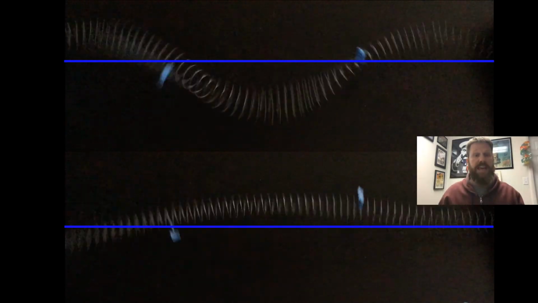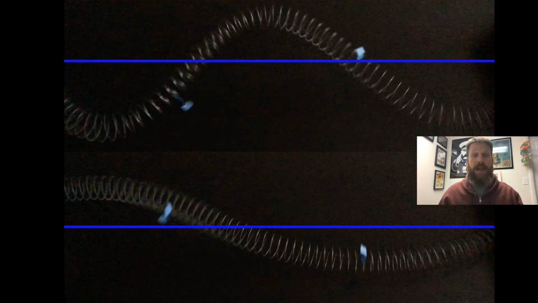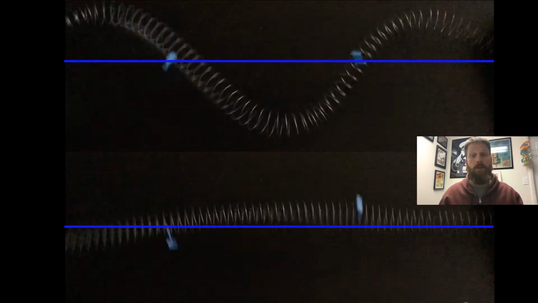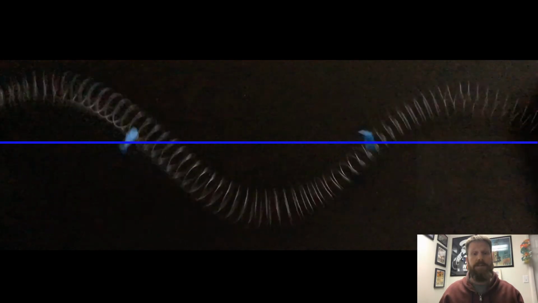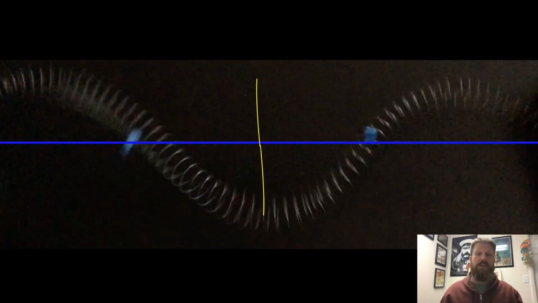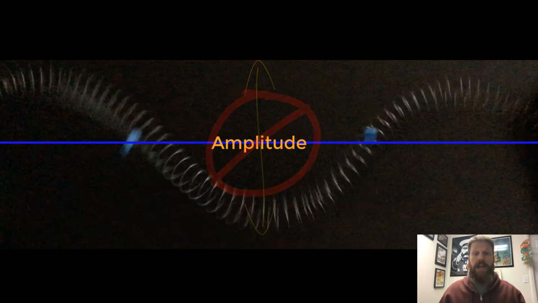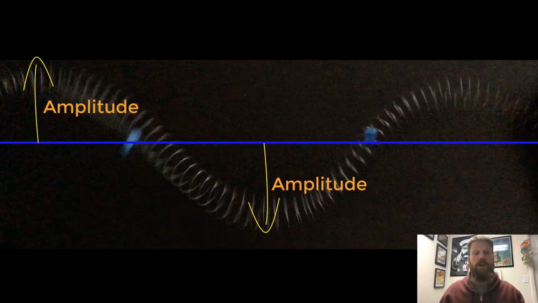The waves at the top of the screen have a larger amplitude than the waves at the bottom of the screen. Therefore, the waves at the top of the screen are transferring more energy. A common mistake made by students is to measure the amplitude from the crest to the trough. Note that this is incorrect. Amplitude is always measured from a crest to the rest position or from a trough to the rest position.